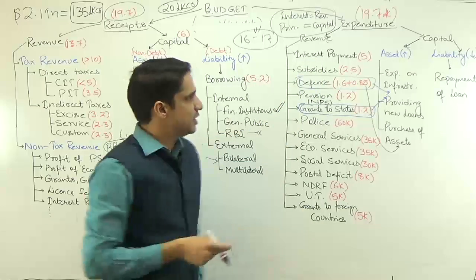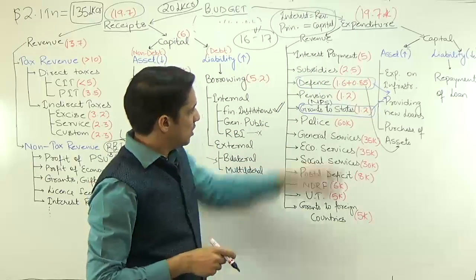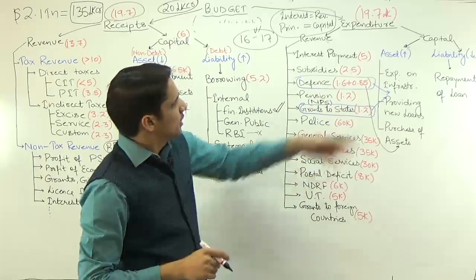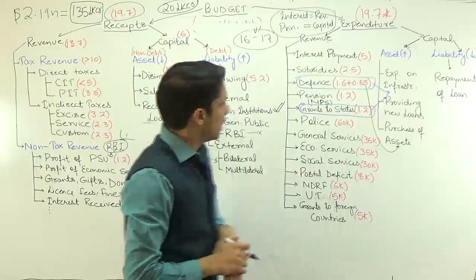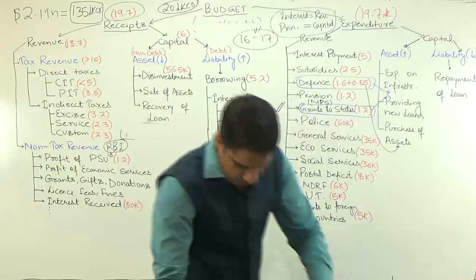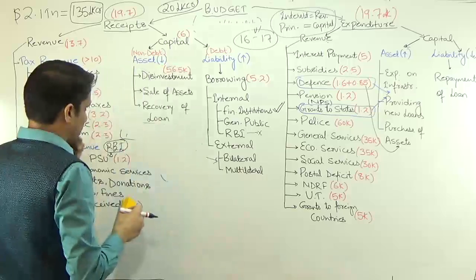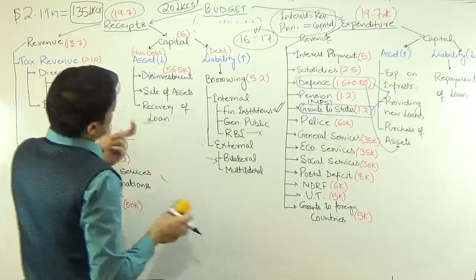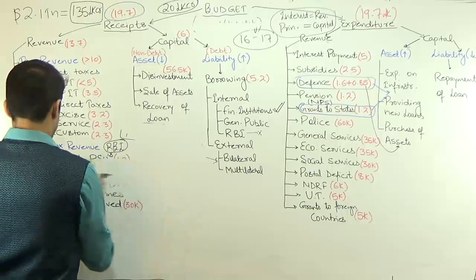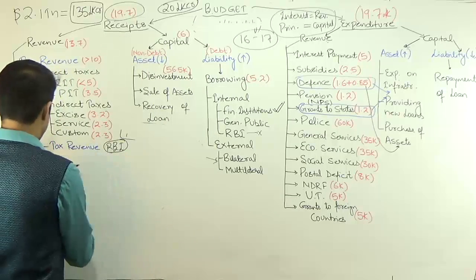Then the next one is subsidies. We discussed 2.5 lakh crore. All these figures, some rough figures you have to cram. Then in case of capital, you don't have to cram any figure. So once this basic is clear, plus a few values that you are able to cram, next we are going to discuss the types of deficits that we have. So we have 6 types of deficits.